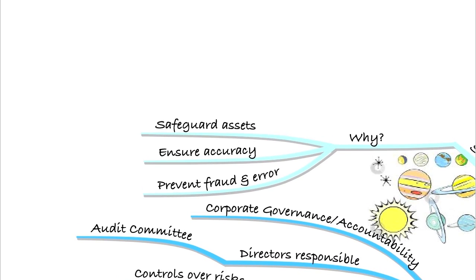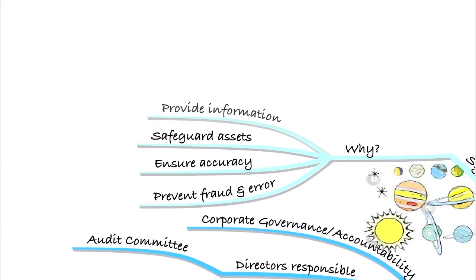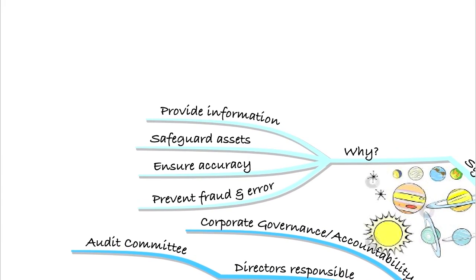Also, we need to safeguard the assets. Remember, this feeds right back to the agency problem. The shareholders are the owners of the business. They therefore own the assets of the business. Management are there to manage those assets, to look after them. And part of that will be having internal controls to keep them safe, to have security over those assets, for example. Lastly, we want to provide accurate and timely information. So having internal controls makes sure that you get the information out of the system. So those are some of the main reasons why we have an internal control system.